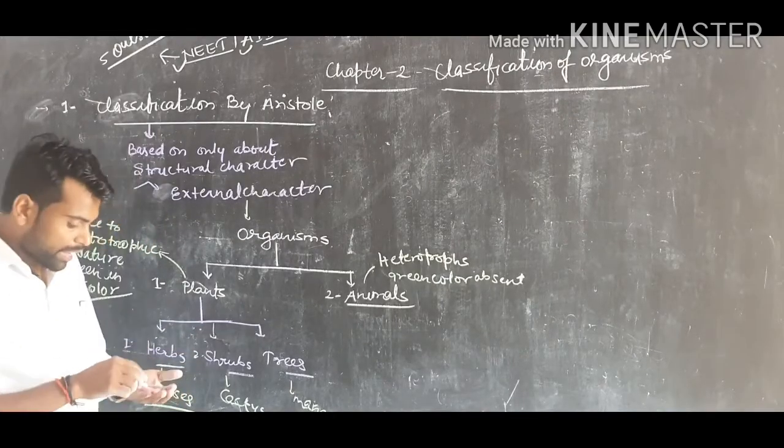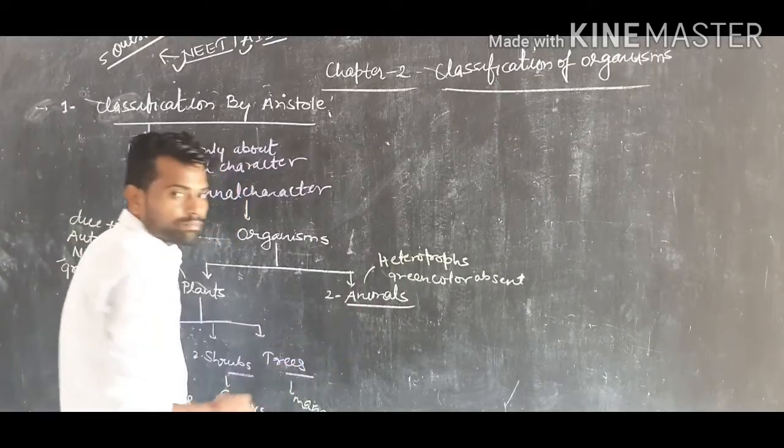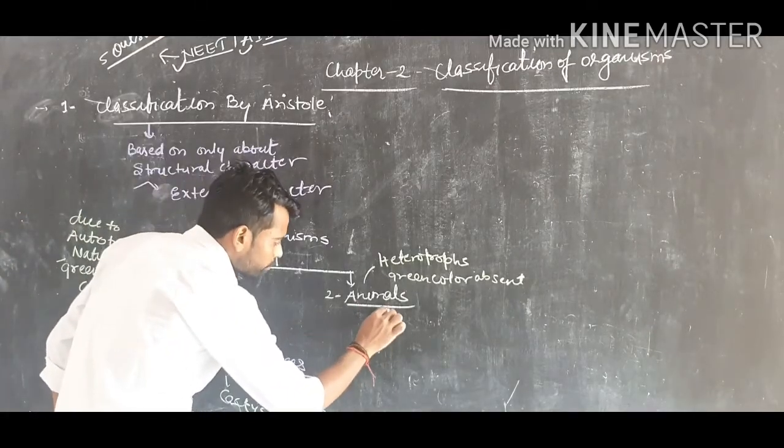Now animals were also classified by Aristotle into two major groups.